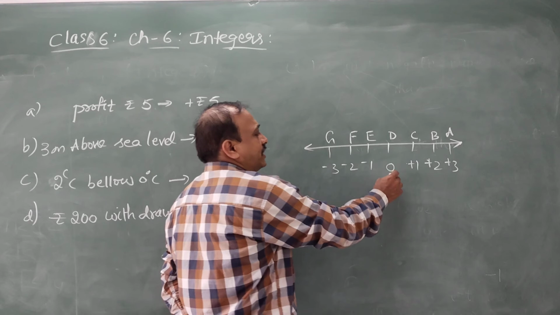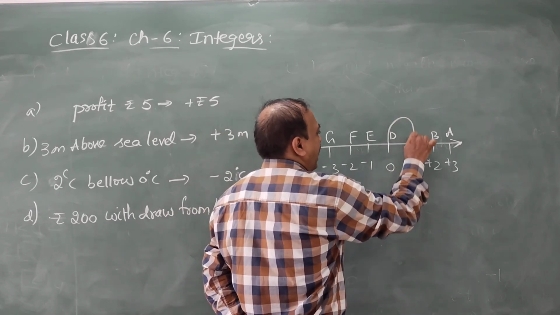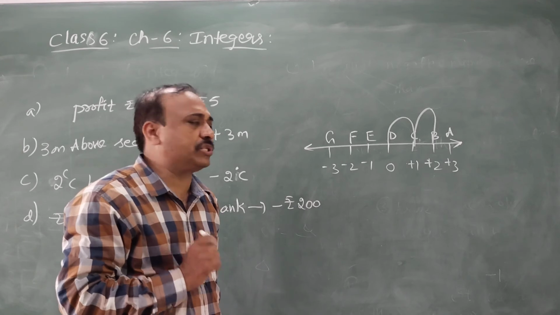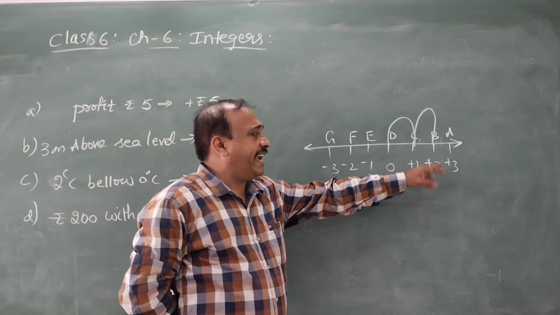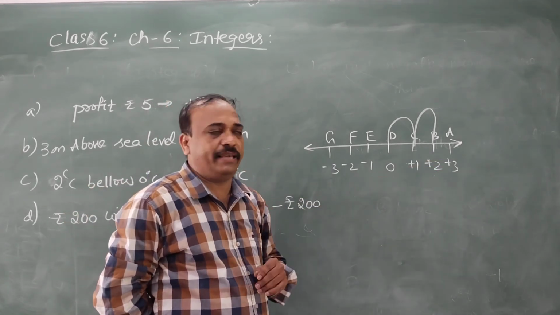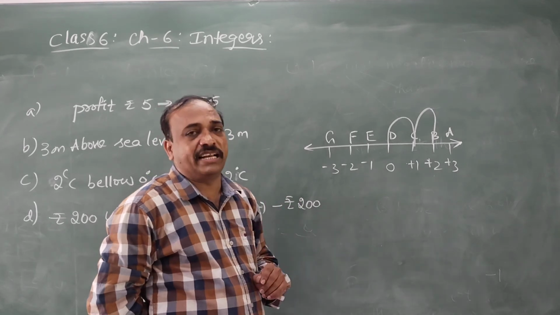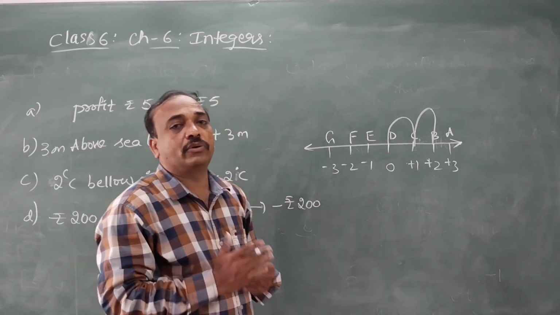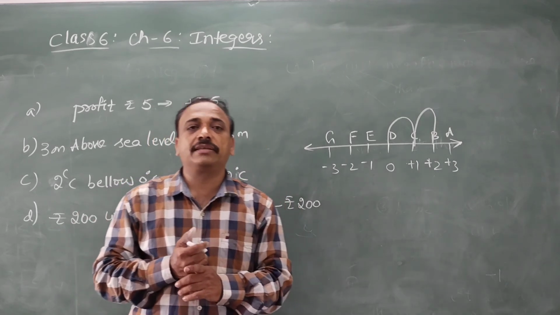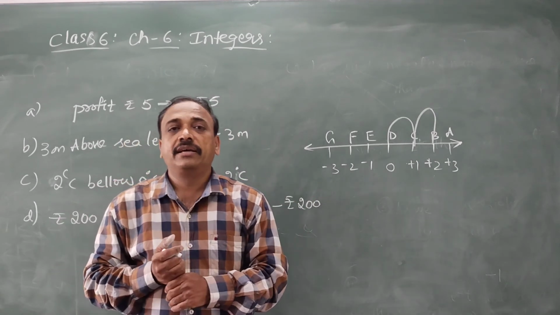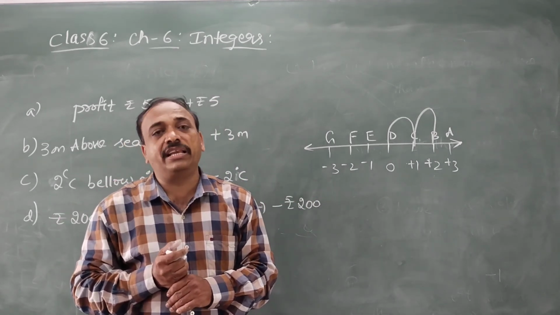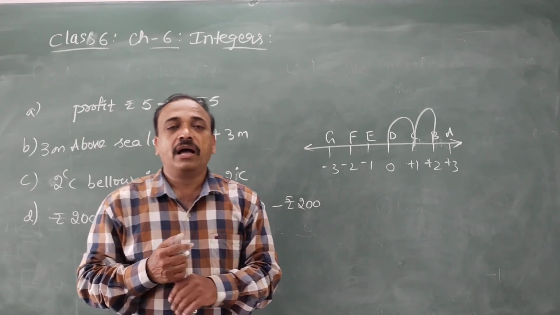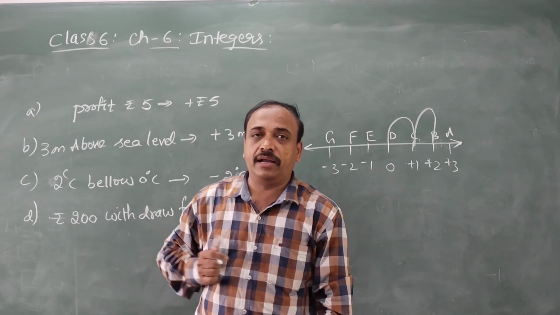From here 1, 2. That is B, which represents plus 2. What is the number A represents? Plus 3. What is the number E represents? That is minus 1. So like this, you can ask questions based on the given figure or the number line: which alphabet shows which number, and how to represent it with the plus sign.